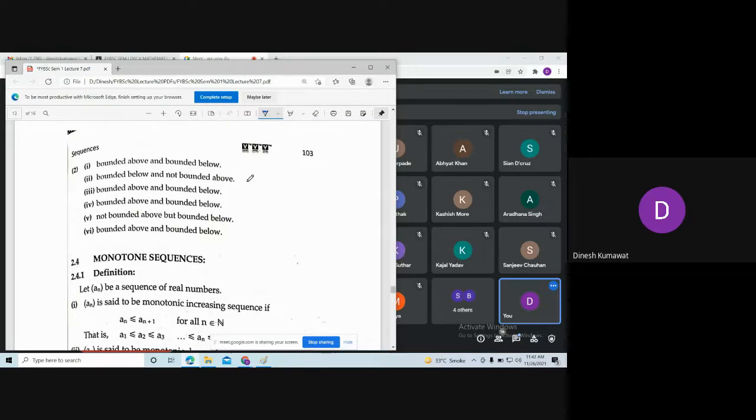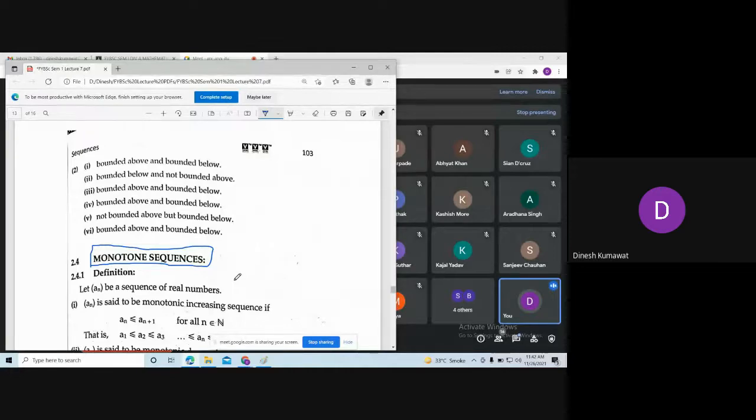Now our next topic is monotone sequences. This is a very important part of sequences. Using monotonicity, you can conclude things about the integration part also.